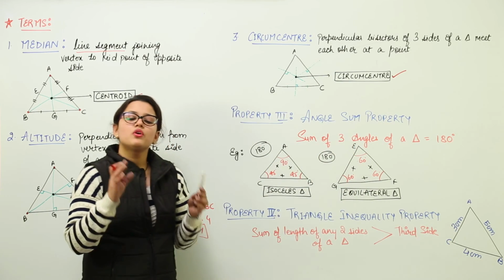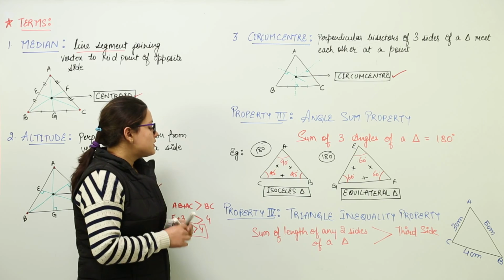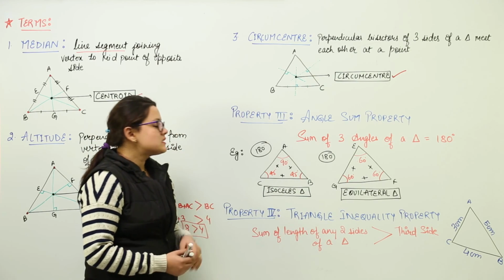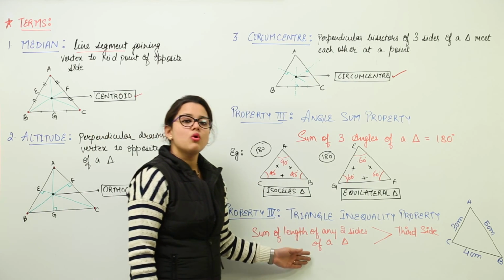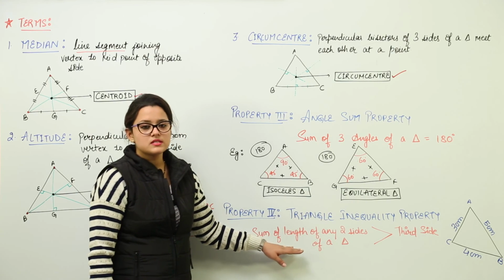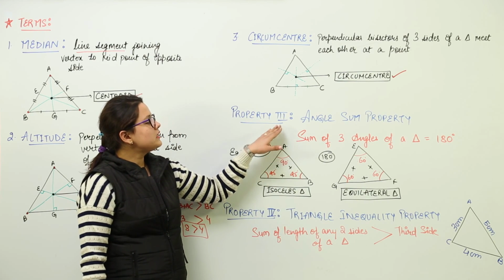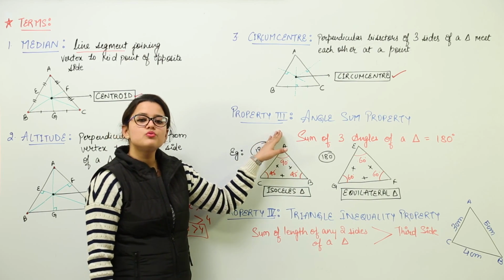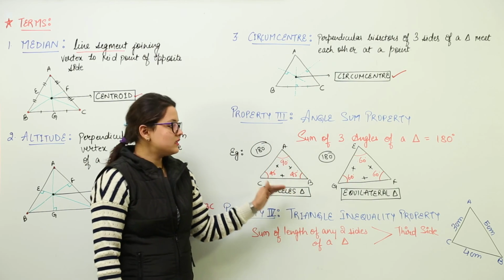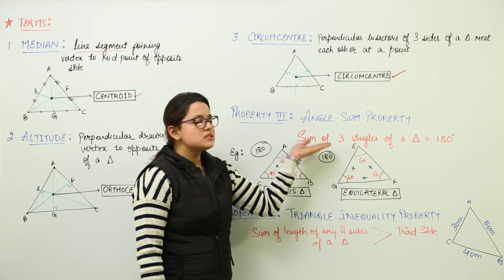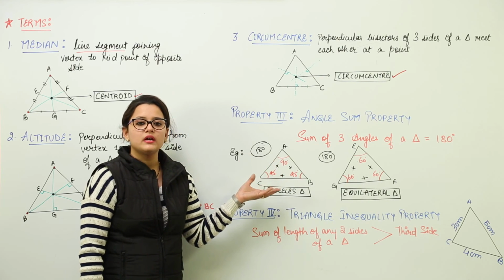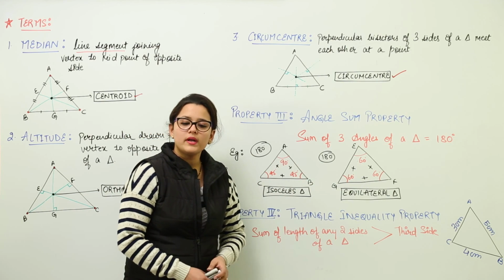So that means for all triangles, this property is true, that is the sum of any two sides is always greater than the third side. Similarly, this property, angle sum property, is also true for all kinds of triangles, that their angles, the three angles of any triangle would add up to give you 180 degrees.